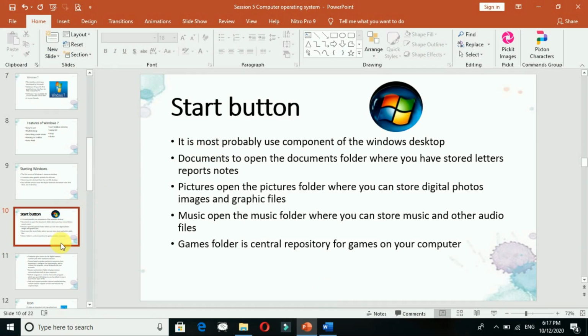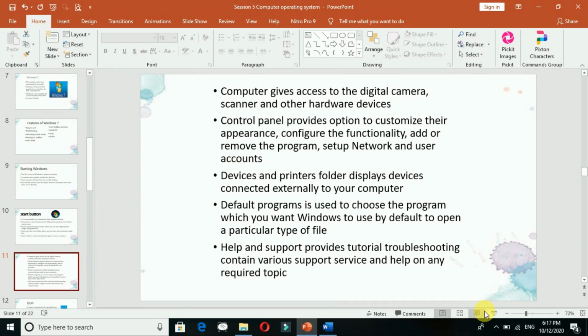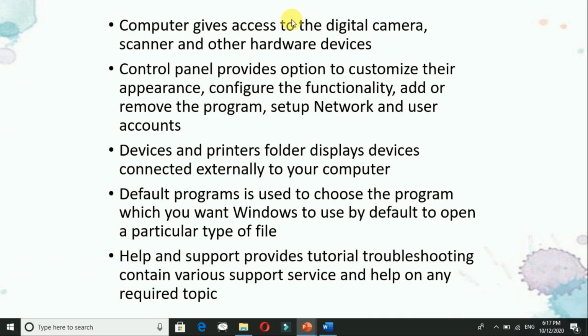Okay, games also I have explained to you at the first only. Okay, computer gives access to the digital cameras, scanners and hardware devices with the help of, as I have told you, device driver. Control panel, what does it do? It controls the whole function of it, right?